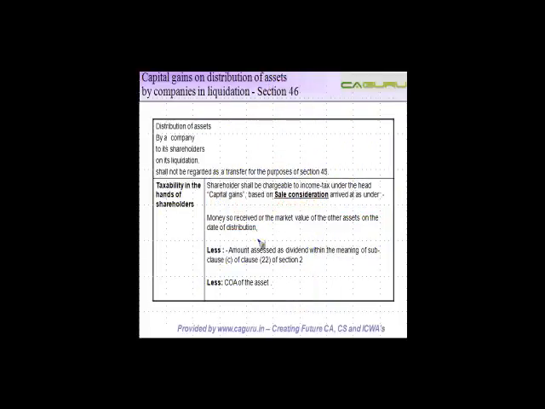So let's say, for example, the cash received by the shareholder is 500, and the fair market value of the asset is, let's say, 1000. And this is applicable only for the asset. Let's say the accumulated profits are 500. Now, how will you calculate? And the cost of acquisition or the index cost of acquisition is 300. Now, how will you calculate the value of this capital gain? Money received, or the market value of the other assets. So money, cash is 500, asset is 1000.